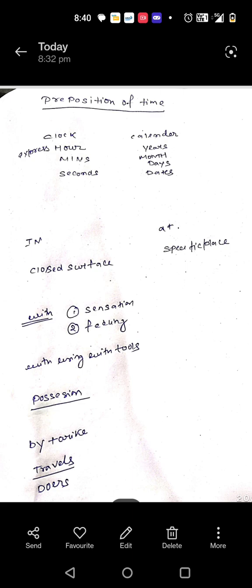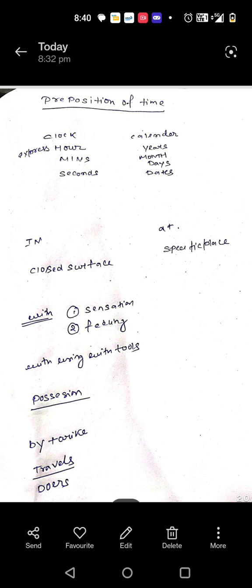Now there is more use of with. Whenever we use a tool, then we use with. He killed him with a knife. I wrote a letter with a pen. A pen is a tool, and a knife is a tool with which he killed him. The pen is the tool with which he is writing the letter.